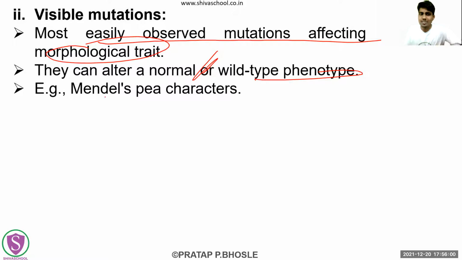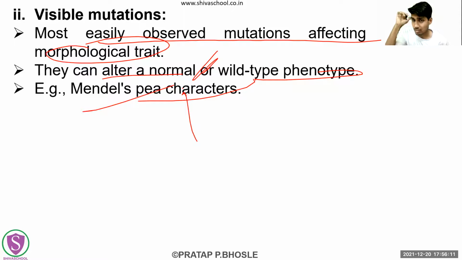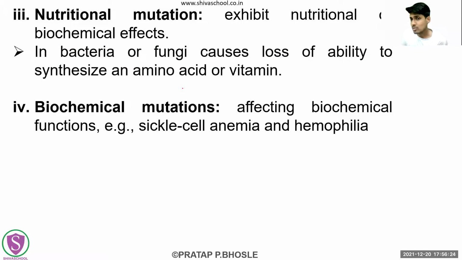Okay. And what were the examples? All the Mendel's pea characters which we were able to observe externally. Okay, after his experiment, they were what? All these visible mutations. Whenever Mendel used to cross these two plants, there would be mutation in any of these genes. So whatever these additional characters we used to see, these were examples of these visible mutations.